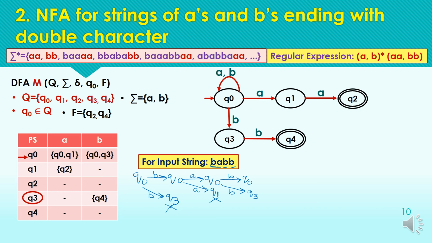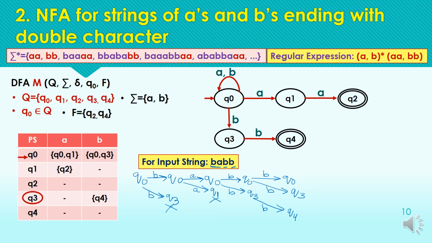Now considering the last input symbol, that is B, from Q0 we have a path to Q0 and another path to Q3. Now from Q3 we can also continue with the path. From Q3 for the input symbol B, we have a transition to the state Q4.